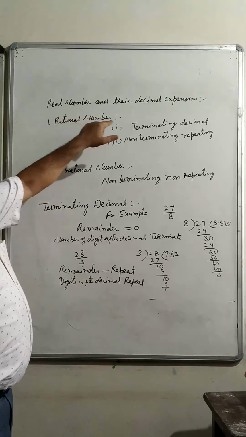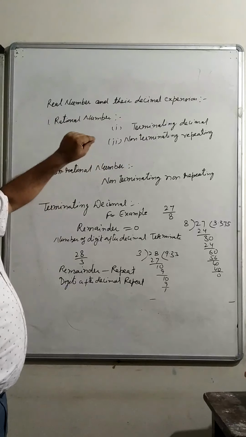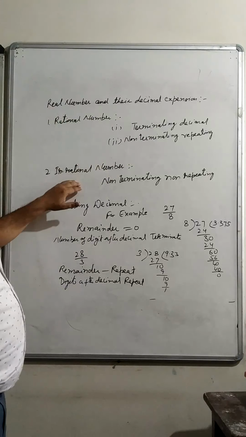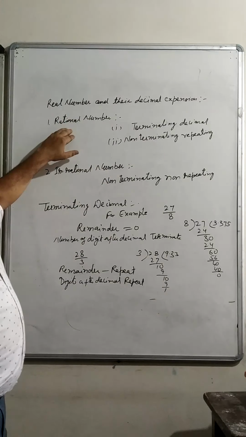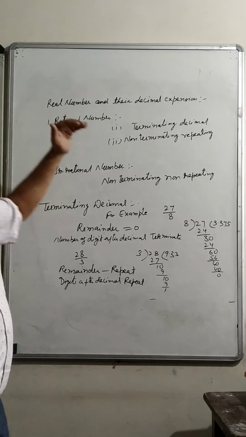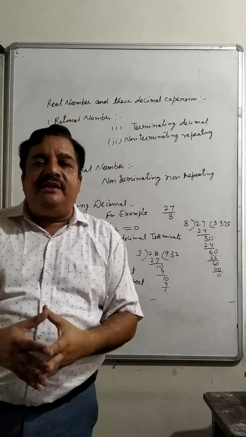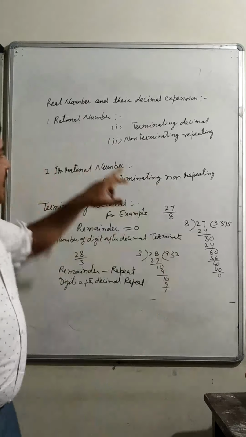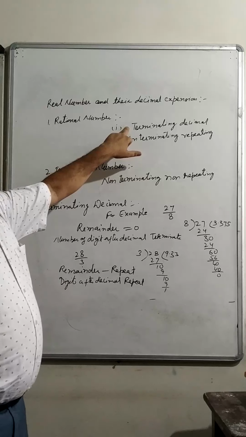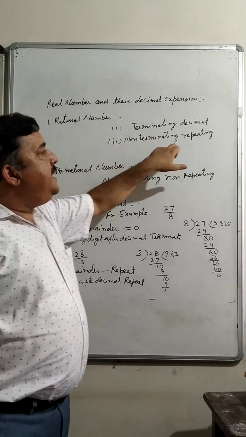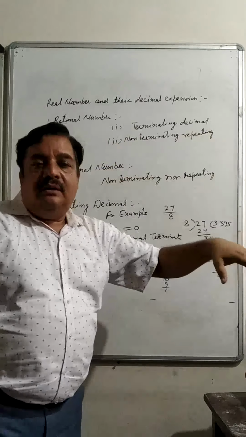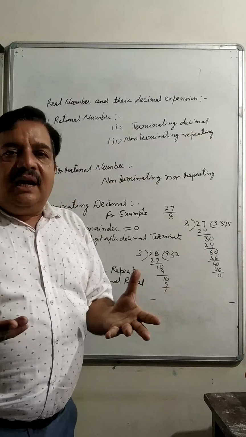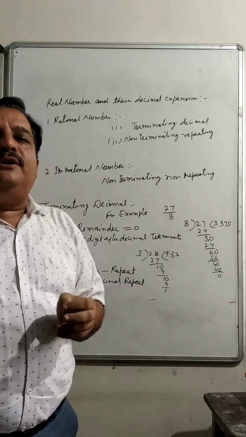Today we'll start with the next exercise of real numbers and their decimal expansion. We know that a real number is the combination of rational and irrational numbers. If we discuss the decimal expansion of a rational number, it may be either a terminating decimal or a non-terminating repeating decimal. Terminating decimal means the division after certain steps will come to an end.